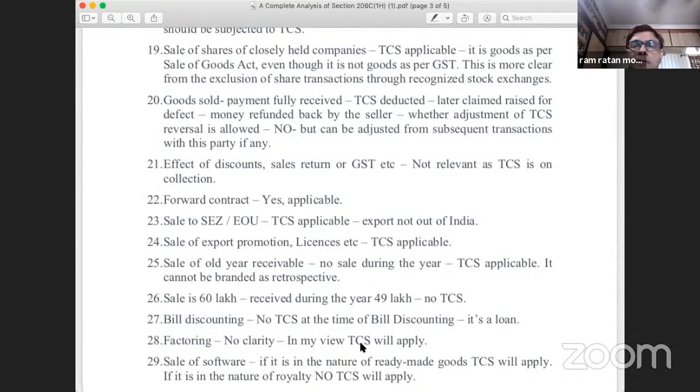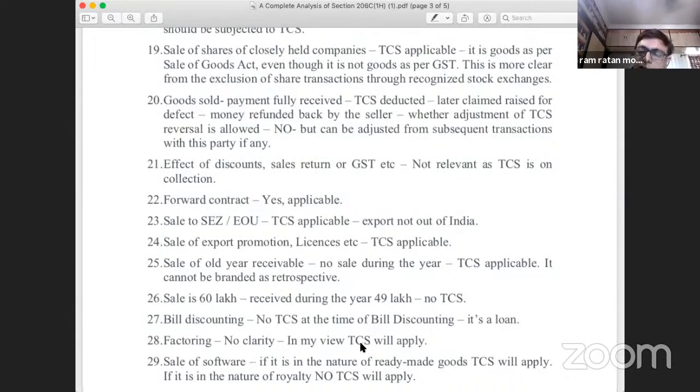So nothing is pending. Sale was made in October 2020, and consideration was also received in October 2020. Since the amount exceeds rupees 50 lakhs, TCS will be applicable, provided the other condition is met, that the turnover in the immediately preceding financial year exceeds rupees 10 crore.